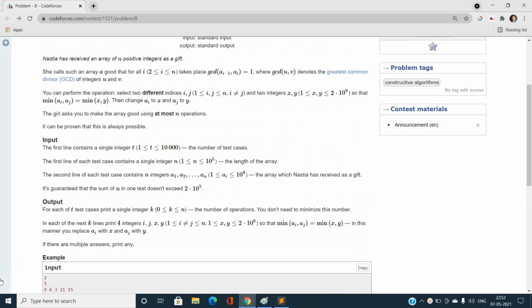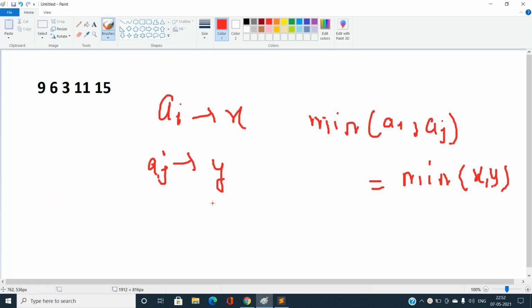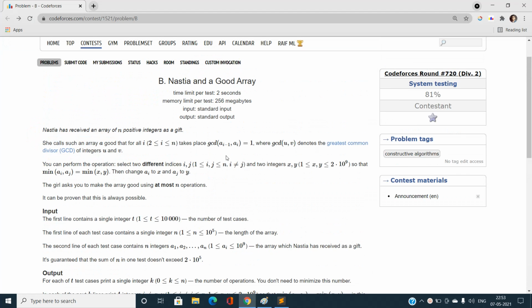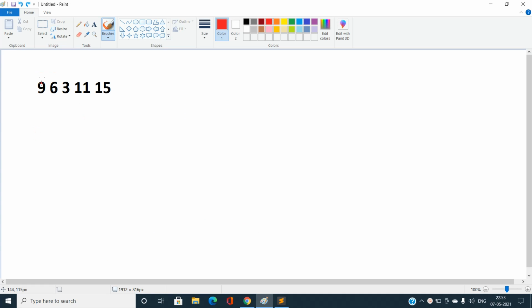So let us try to understand how we are going to solve this problem in the best possible way. Suppose I have been given array elements like 9, 6, 3, 11 and 15. If you find the greatest common divisor of adjacent elements, 9 and 6 have a GCD of 3, which is not equal to 1, and the array is good if and only if for every adjacent pair the GCD is equal to 1. Similarly 6 and 3 do not, but 3 and 11 have GCD 1, and 11 and 15 also have GCD 1.